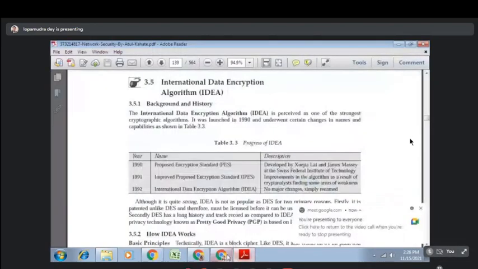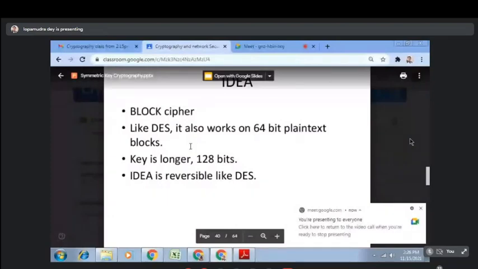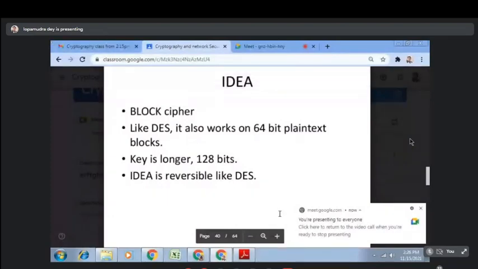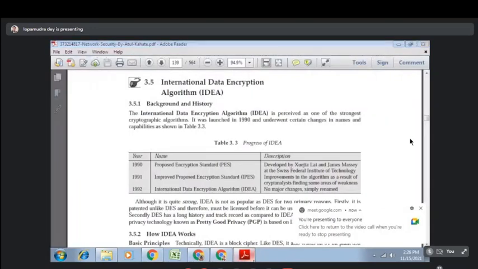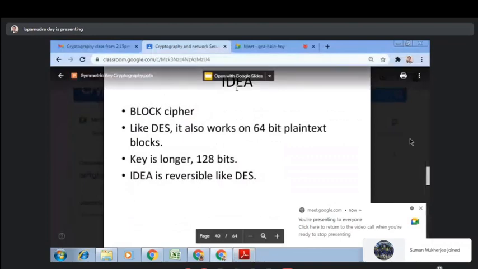So this is the basic thing regarding the IDEA algorithm. What is the full form of IDEA? That is International Data Encryption Algorithm. International Data Encryption Algorithm. That is the full form of IDEA.